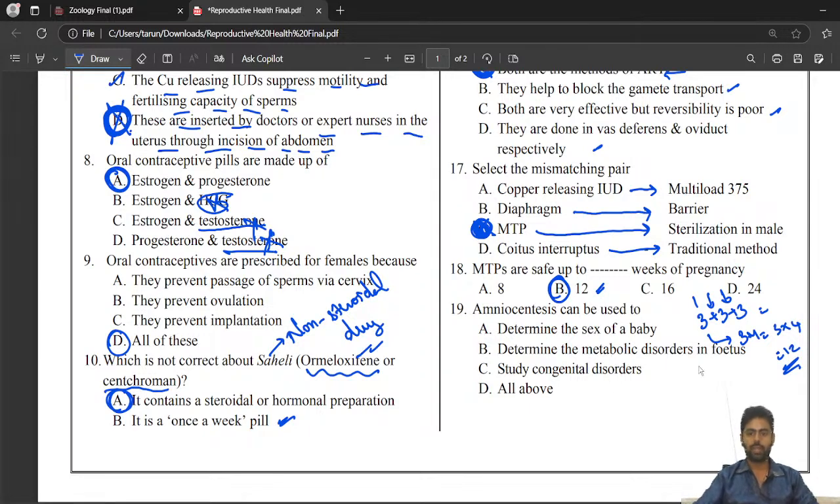Amniocentesis can be used to determine the sex of the baby. It can be, but we do it for understanding metabolic disorders and studying congenital disorders. So all the above will be the correct answer. It can be used for sex determination also. You should not do it, but yes, we can do it.